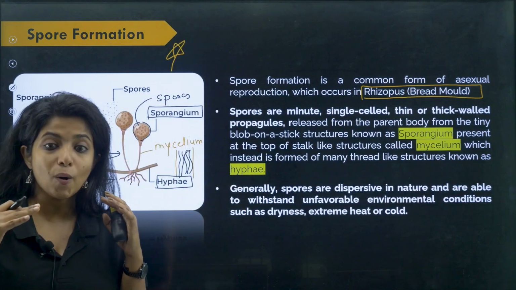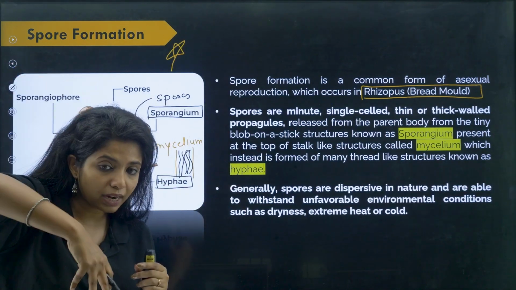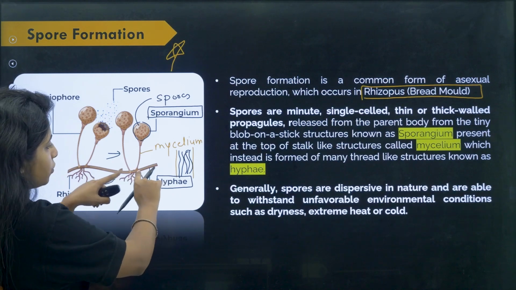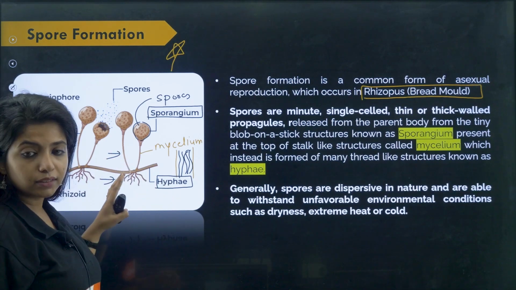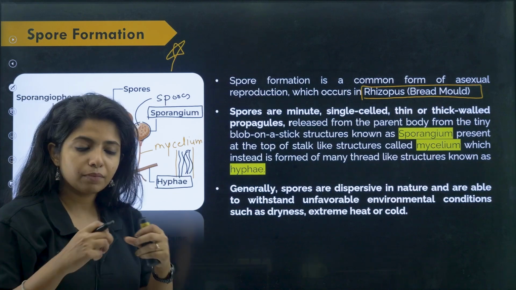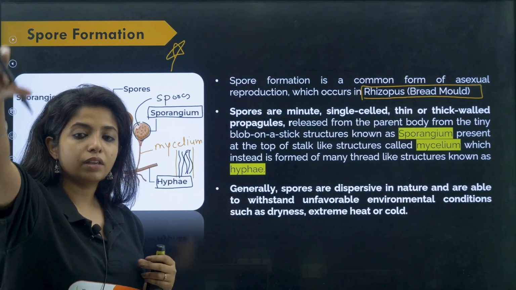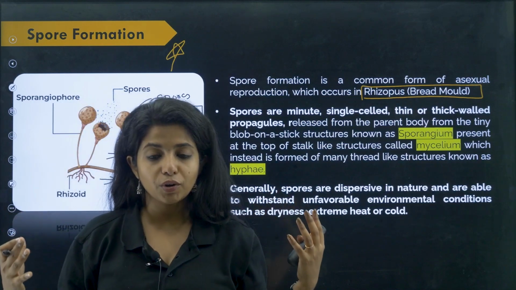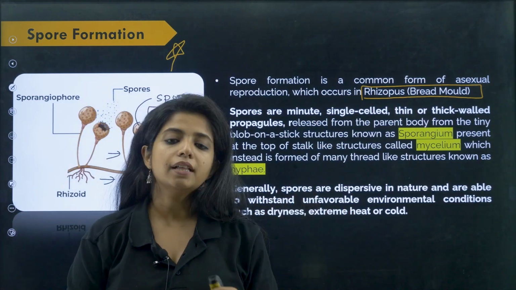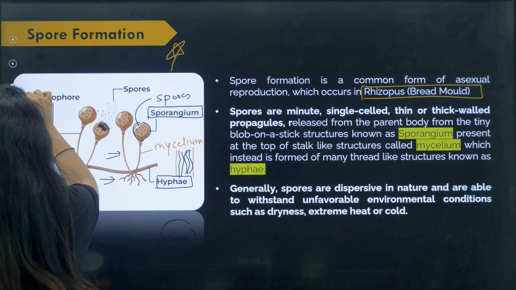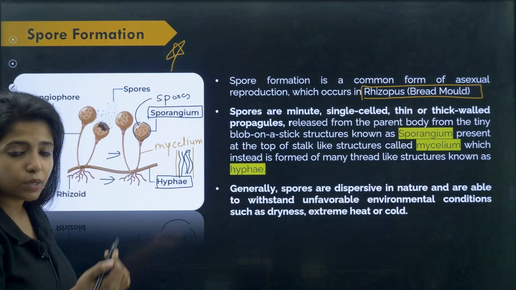So usually on the bread, some spores might have landed. These spores undergo their own cycle. They start to form this root-like, stem-like structure, and then they form sporangium, inside which another spore will be there. Next time, again, they will be opening up, giving out the spores wherever they lie, wherever they have a proper situation being created, they will again germinate. So these spores which are being released are covered. Please remember, this is the importance of spore formation.